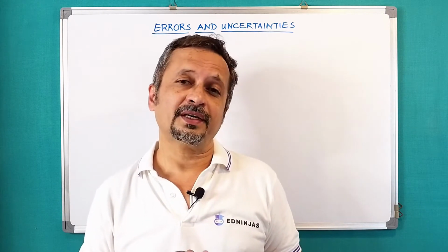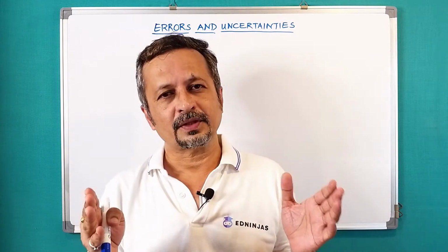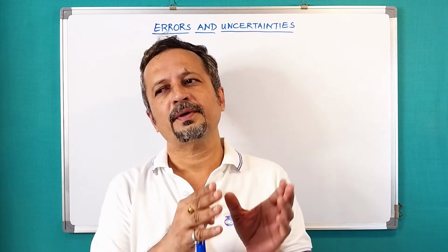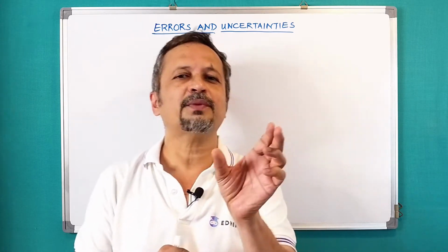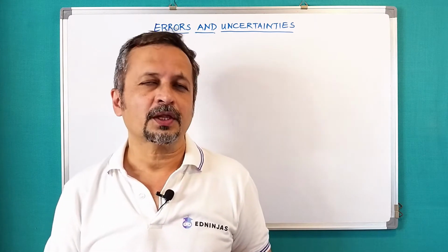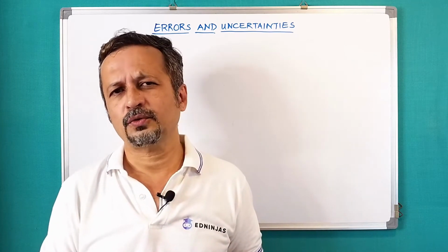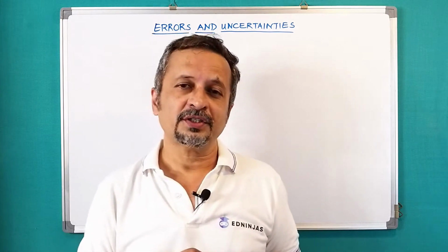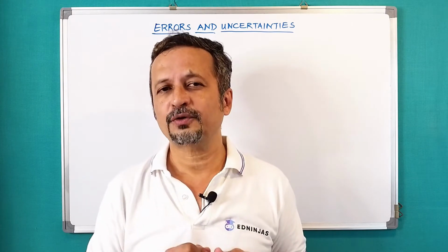Let us take one example. I have a foot scale. It has markings of centimeters, and each centimeter is further divided into 10 parts. That is, 1 millimeter is the least count of that meter rule. And on the other side, you can have inches. Now the question is whether this scale which I am using is accurate.